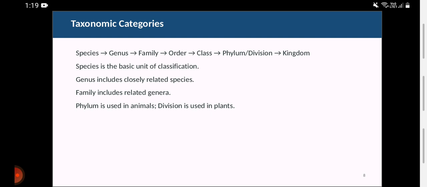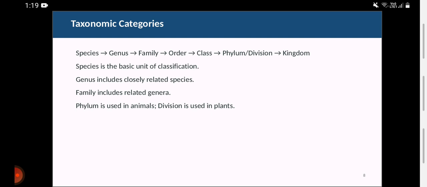Then comes class, order, family, genus and species. So I have asked something: phylum and division. Phylum is basically used in the case of animals and division is used in the case of plants. So family includes related genera.